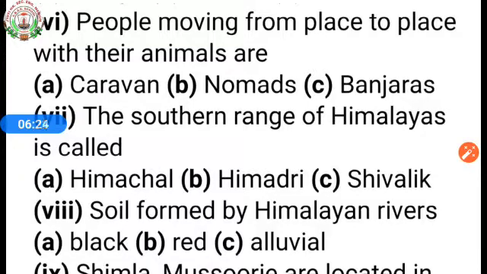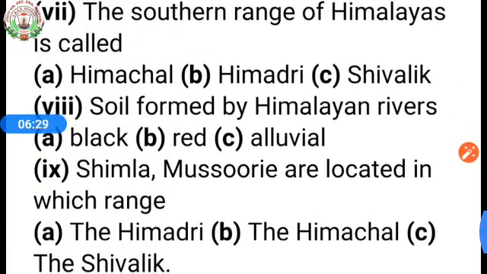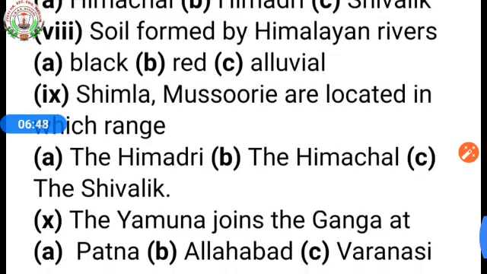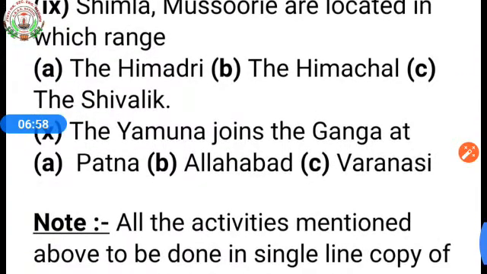Seventh one, the southern range of Himalayas is called: Himachal, Himadri, Shivalik. Eighth, soil formed by Himalayan rivers is: black, red, alluvial. Ninth one, Simla and Mussoorie are located in which range? The Himadri, the Himachal, third one is the Shivalik. Tenth one, the Yamuna joins the Ganga at: A, Patna, B, Allahabad, C, Varanasi.